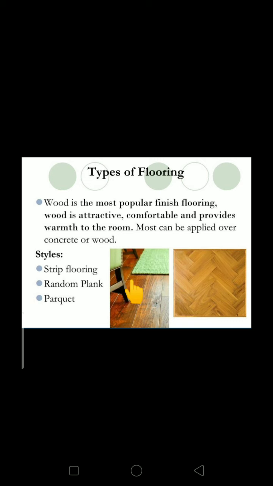Now I am explaining the types of flooring. This is the floor constructed using wood. Why do we use wood as a floor material? It is the most popular finished flooring. Wood is attractive, comfortable and provides warmth to the room, and it can be applied over concrete or plywood. Concrete is the base, and on that we place the wood as flooring.